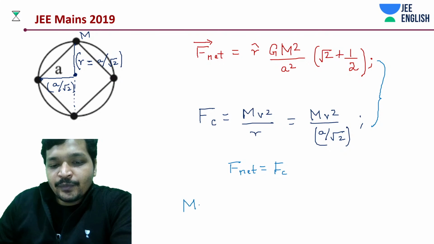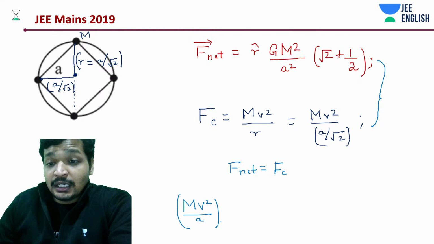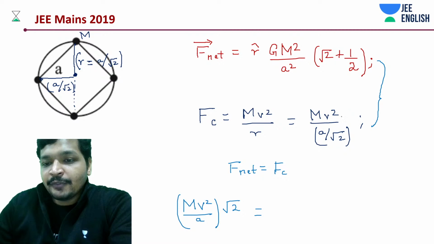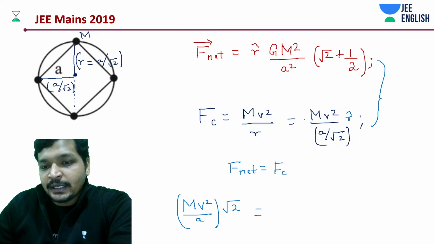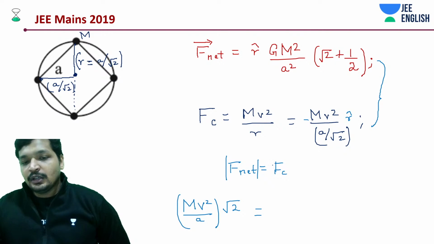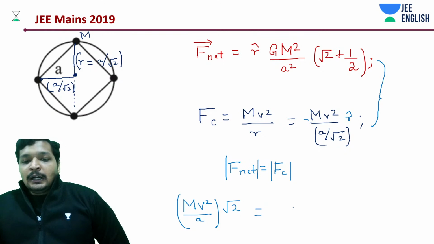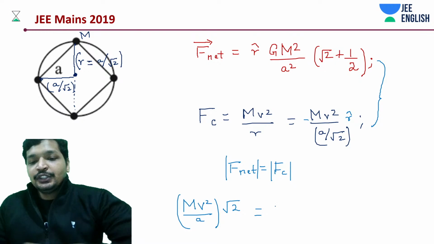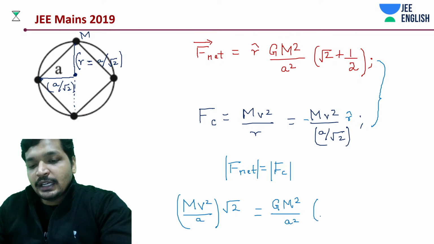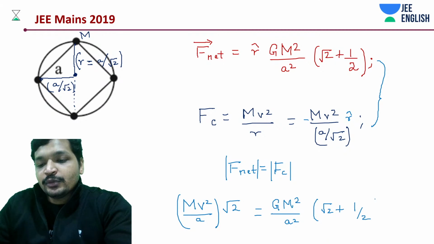We have m v square divided by a into root 2 is equal to, okay, forget that r cap. This is going to be minus r cap. In terms of magnitude, they should actually be equal. And this should be Gm square divided by a square into root 2 plus 1 by 2.